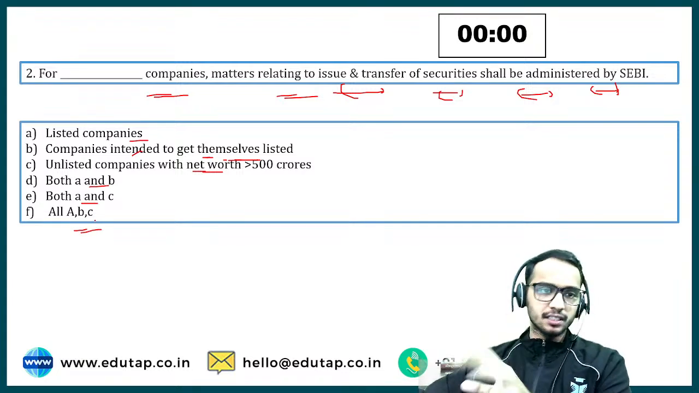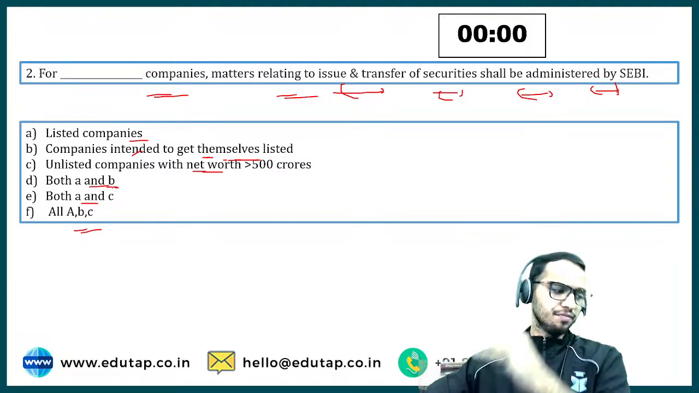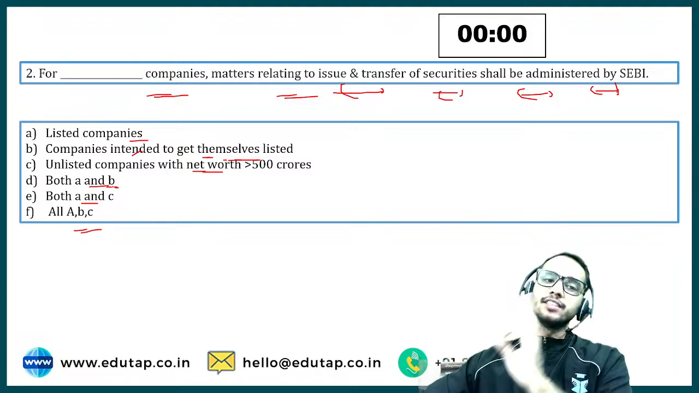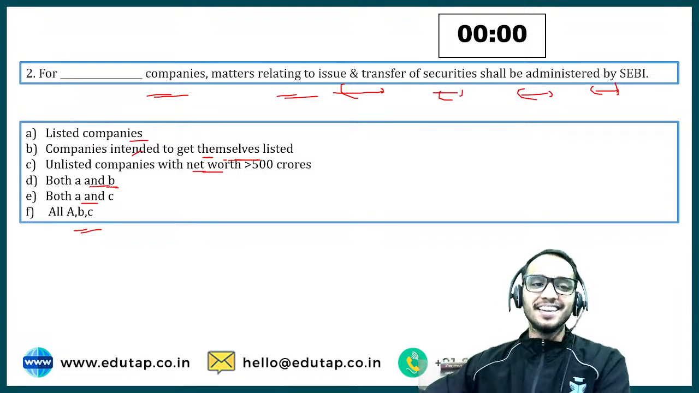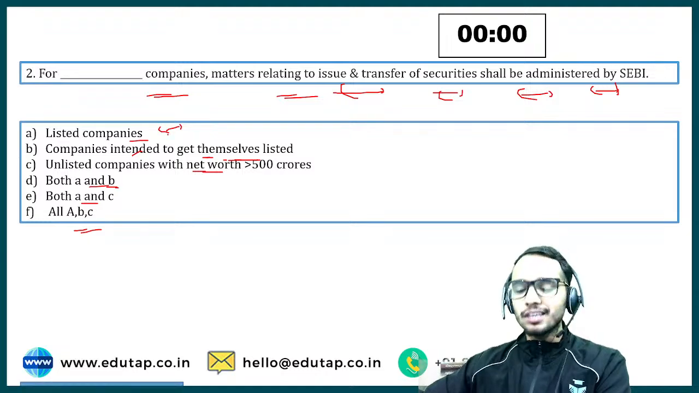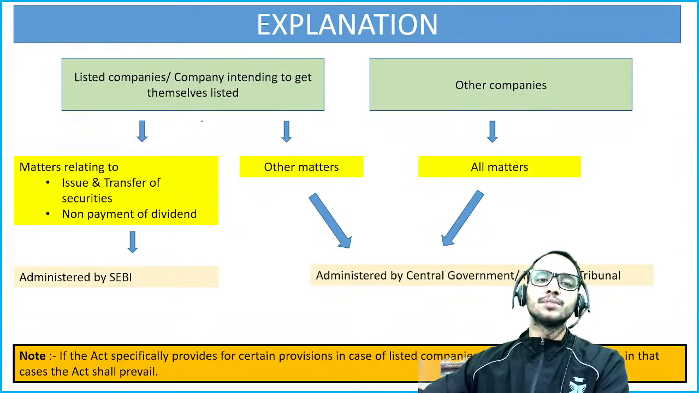So let me check the chat section first of all. And who all of you are correct? Let me check. Everyone is correct. For 2, the answer would be option number D, and I am really proud to see this, right? So listed companies or the companies who want to get themselves listed.